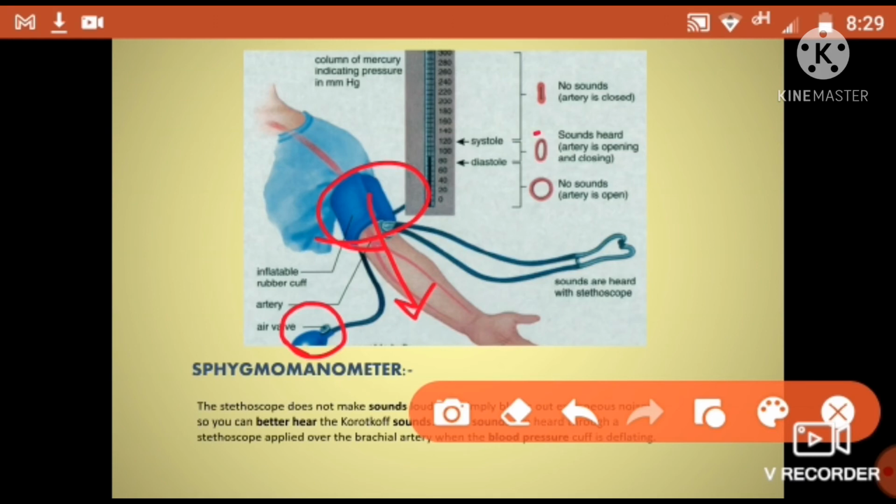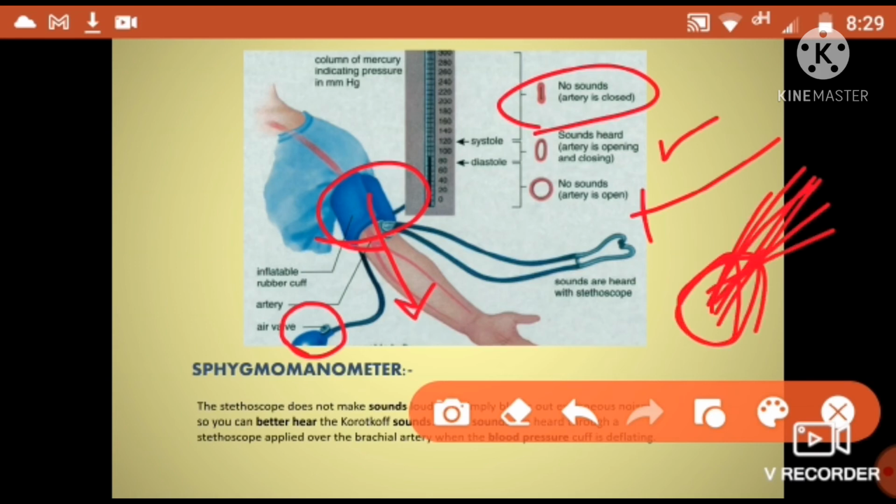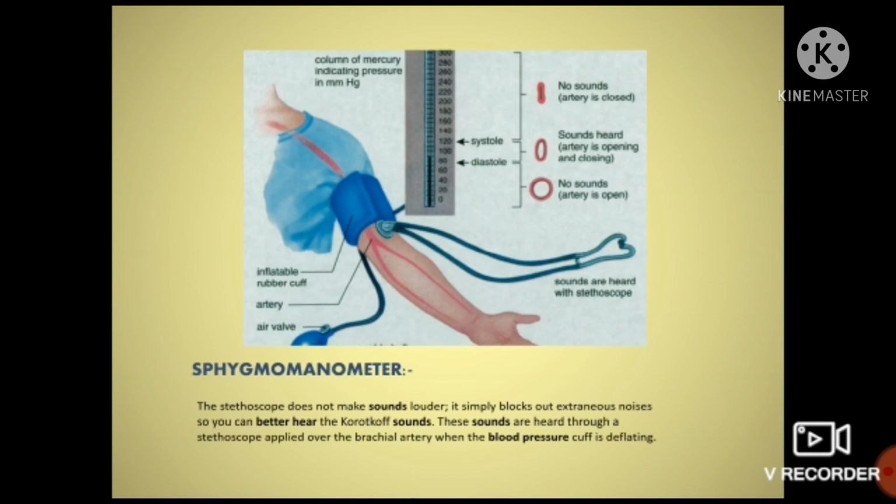Whenever your arteries are closed, no sound can be heard on your stethoscope. Whenever your arteries are opening and closing, sound is heard. When the artery opens, the lub sound is heard, and when it closes, the dub sound is heard. No sounds are produced when the artery is fully open. Yes, whenever the artery is open, just like this is an open artery, the blood is flowing through it, there is no sound, there is no voice of any other thing. The blood is flowing through this artery. Okay, might be clear to all.